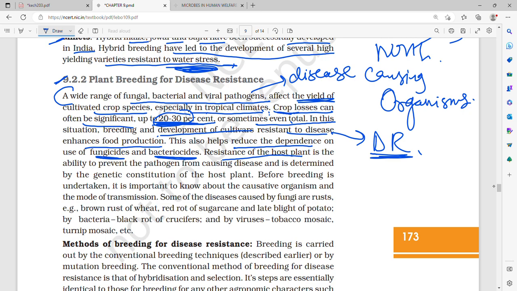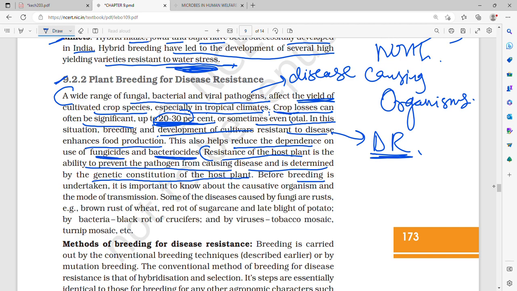Resistance of the host plant is the ability to prevent the pathogen from causing disease, and it is determined by the genetic constitution of the host plant. So what is the resistance of the host plant? It is the ability to prevent the pathogen from causing disease, determined by the genetic constitution of the host plant.